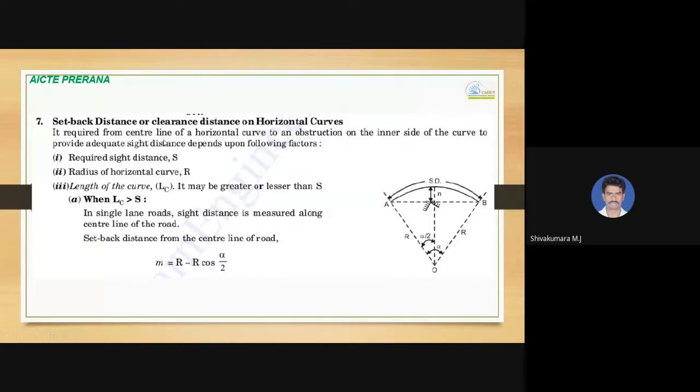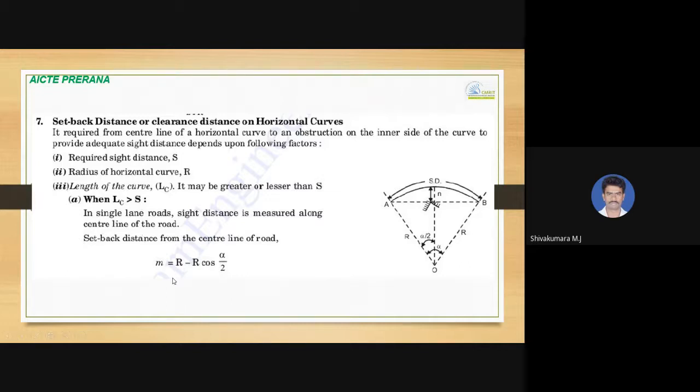It is required from the center line of a horizontal curve to an obstruction on the inner side of the curve, to provide adequate sight distance. It depends on the required sight distance, on the radius of the horizontal curve, and also on the length of the curve. If the length of the curve is greater than the required stopping sight distance, in such a case, how much should the setback distance be?